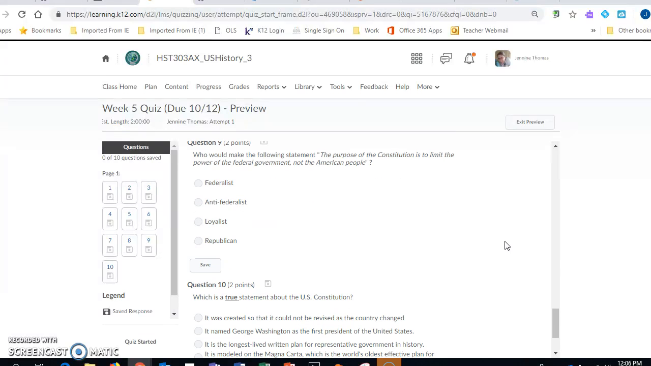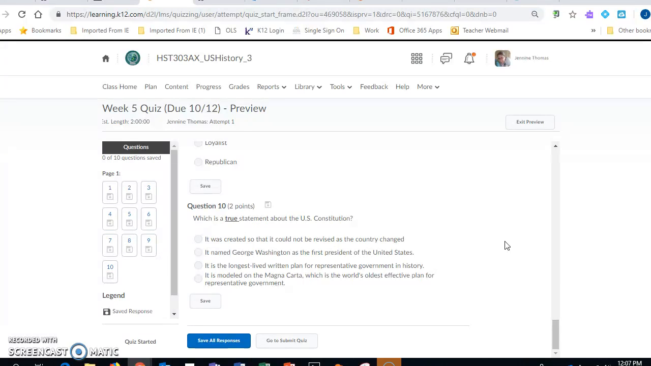Question 9. Who would make the following statement? The purpose of the Constitution is to limit the power of the federal government, not the American people. Would that be a Federalist, Anti-Federalist, a Loyalist, or a Republican?